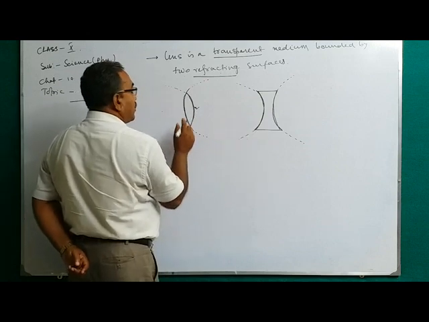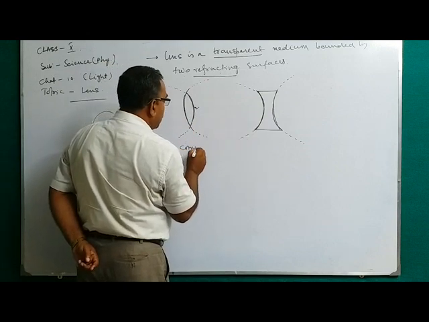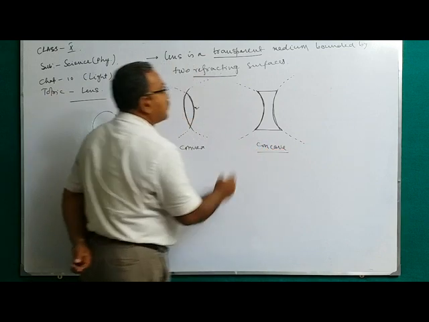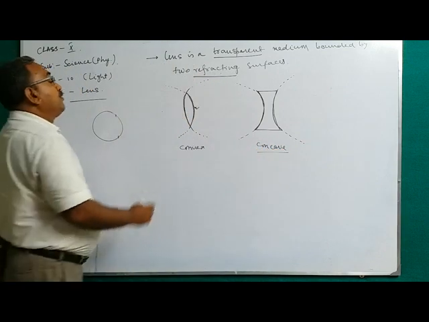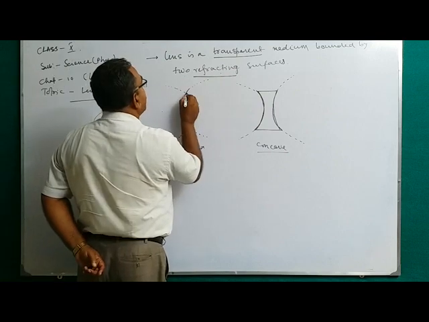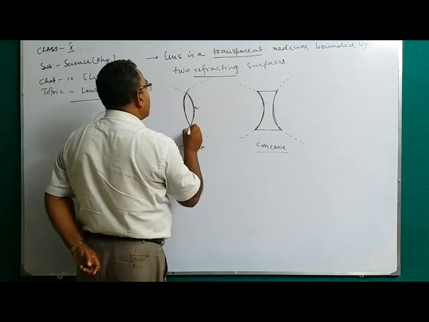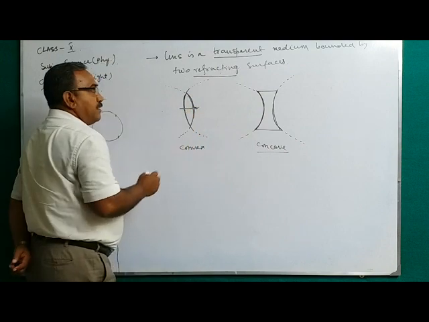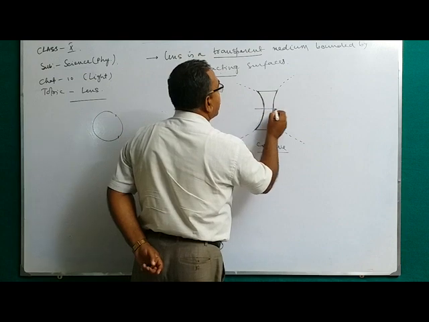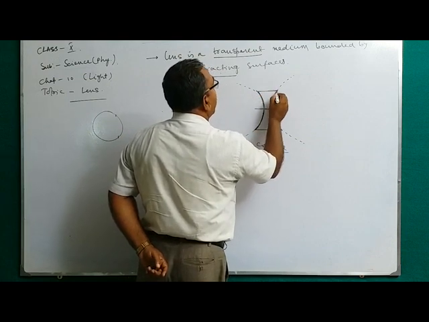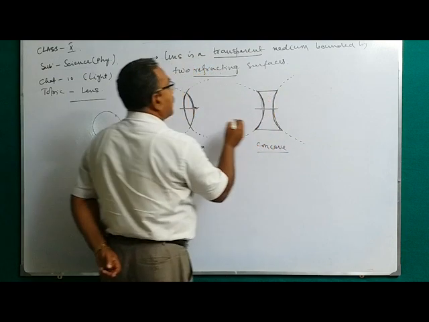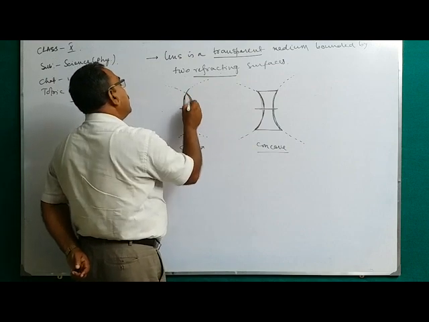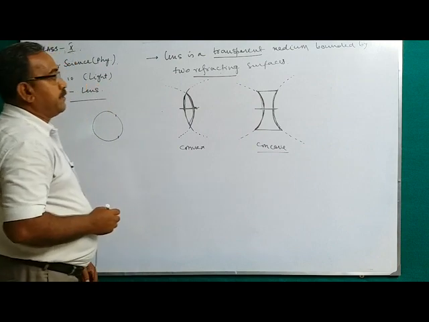First one is the convex lens. Second one is the concave lens. In the convex lens, the middle portion is thin and the end of this portion will be thick. In the other, the middle portion will be thick and the edge of the portion will be thin.